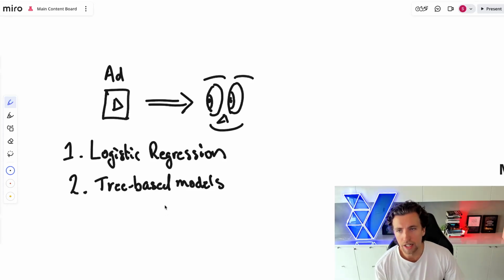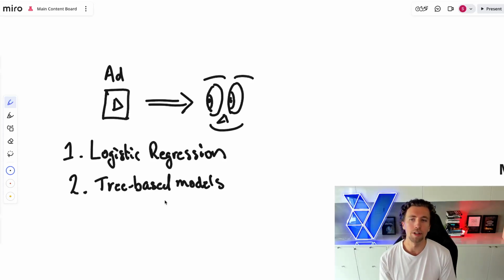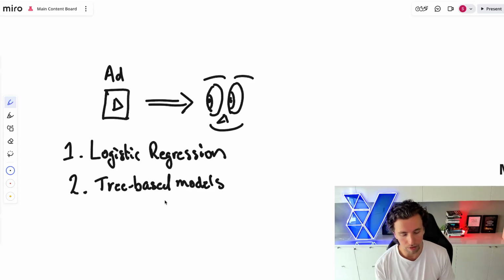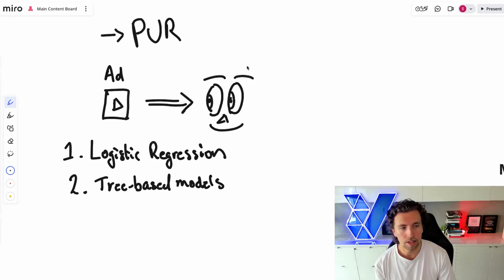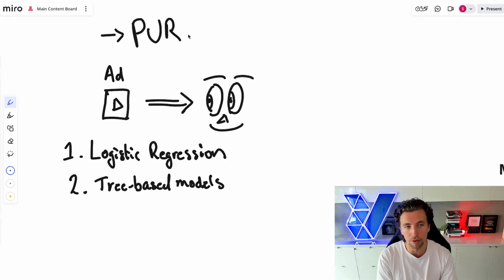And so both of these are just regression models using all of the data that we've just talked about to be able to create a prediction on the likelihood of serving that ad leading to the outcome that you're optimizing for. So if you're watching this channel, I hope most people are optimizing for purchases. Well, you might be optimizing for leads. And so because of that, what we're asking here is, what is the likelihood of this individual user actually making a purchase once we serve this impression?